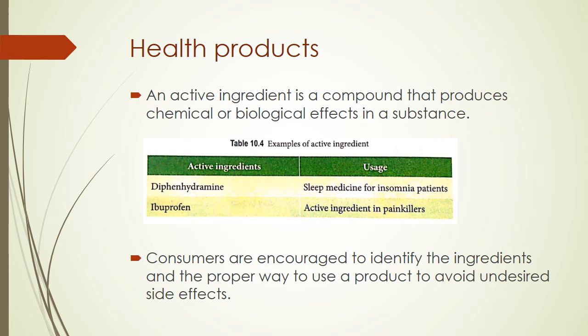Okay, so now we go to the next subtopic, which is health product. Nowadays we come across a lot of health products produced by the factory, right? An active ingredient is a compound that produces a chemical or biological effect in a substance. So some ingredients are added in the health product. For example, active ingredients are diphenhydramine and ibuprofen. Most of these ingredients are added into your health product.